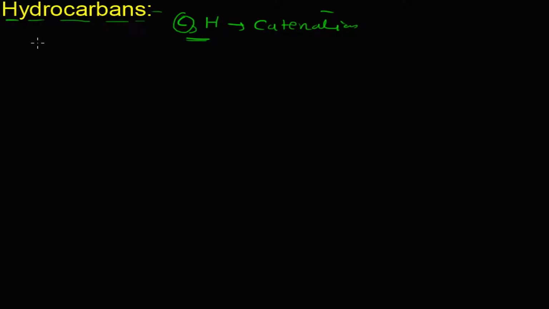Hydrocarbons are simply carbon and hydrogen containing compounds. Let's start with a simple organic compound called methane. As we know, carbon has a valency of 4: 1, 2, 3 and 4. Carbon has the capacity to form 4 bonds and add 4 hydrogens to this carbon.